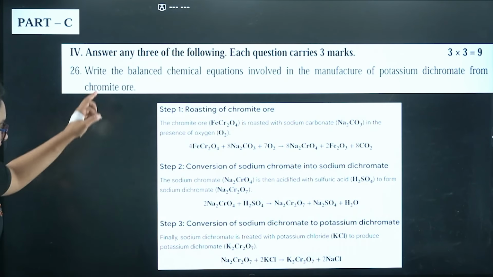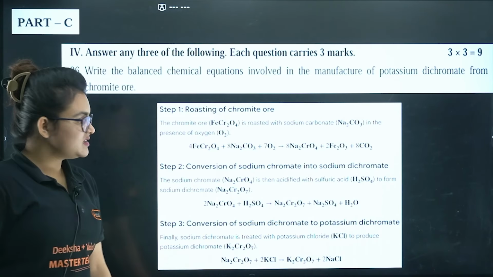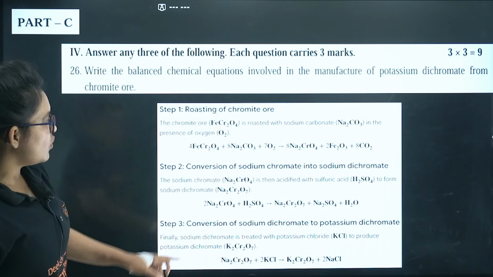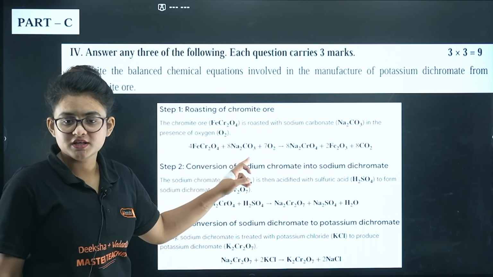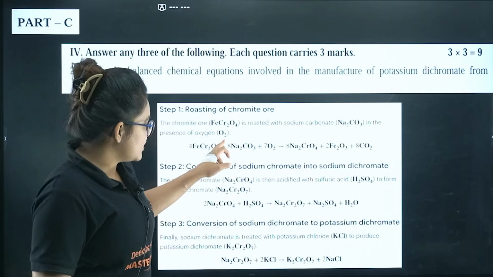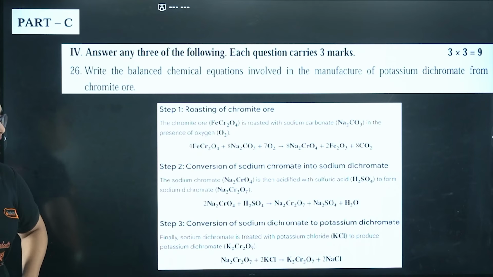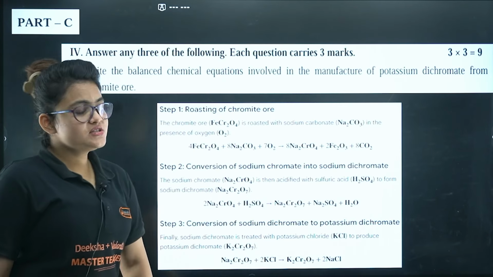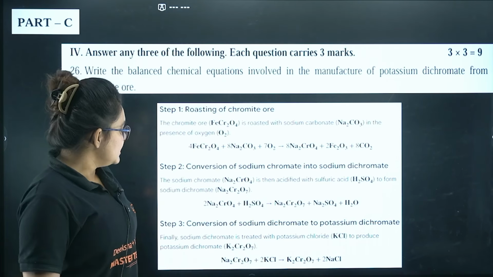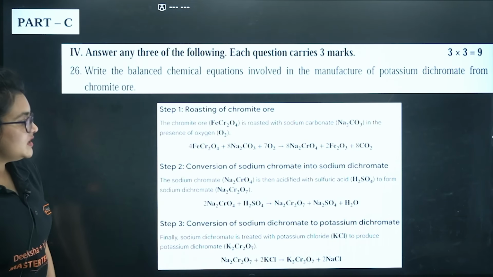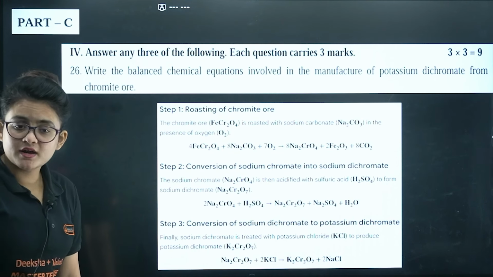So here you can see the detailed process is written over here. You have to start with the chromite ore and treat it with sodium carbonate in the presence of oxygen, right? You have to roast it. As a result of this, you will get sodium chromate at first. Then what you have to do, sodium chromate needs to be converted to sodium dichromate.